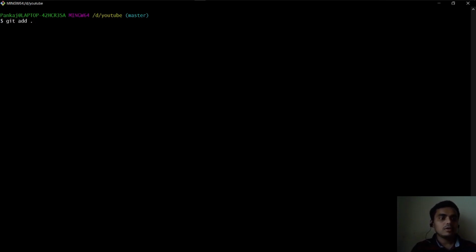There are many ways to add your changes in git, right? Either you do git add dot, it would add every file that is changed, the changes that you made in any of your files inside the whole repo, or you do asterisk, it would also add everything that is changed inside the whole repo, or you do readme.md, specifically writing the name of the file that you wanna add, or you do asterisk.md.